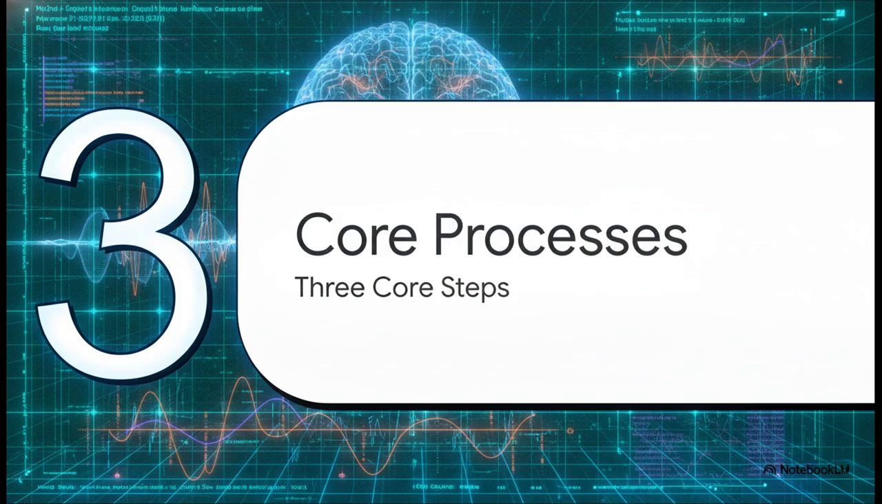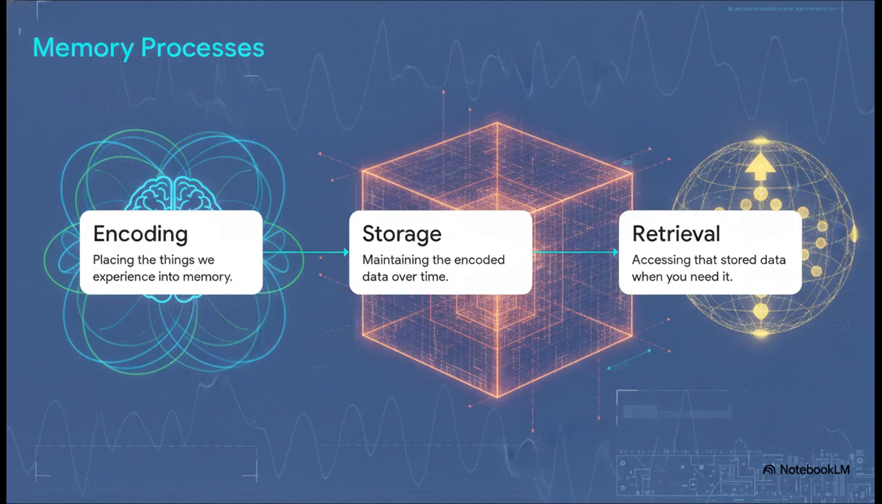Which brings us to number 3, core processes, encoding, storage, and retrieval. For any piece of data to actually stick and be remembered successfully, it has to pass through all 3 of these sequential steps without a single error.